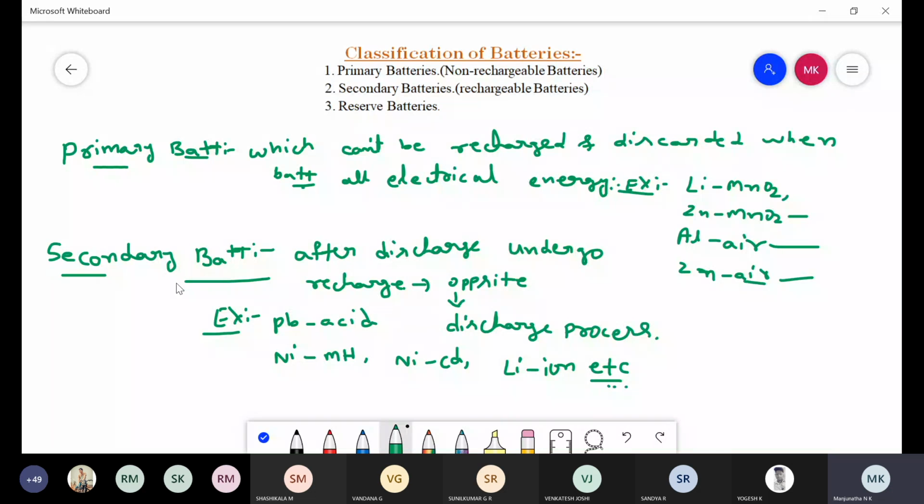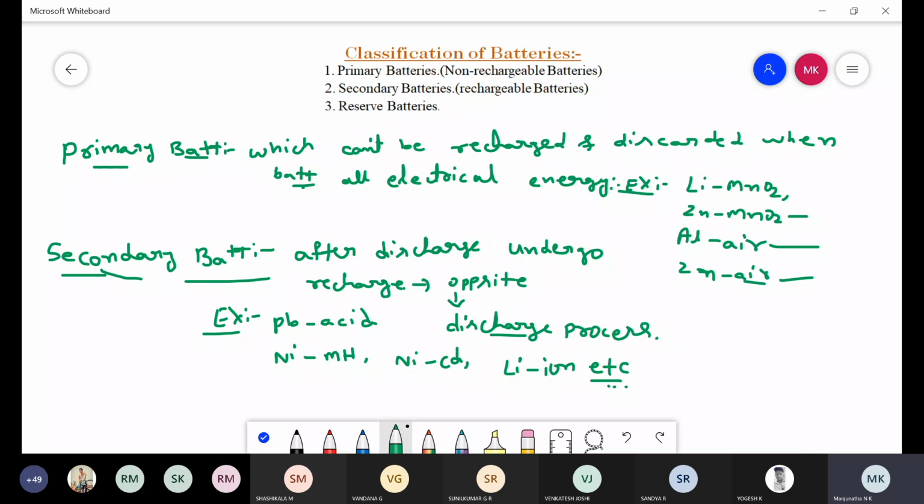Coming to the secondary batteries, these are the batteries which after discharge undergo a recharge process in the opposite direction of the discharge process. Whatever battery is subjected to a discharging process and then recharged using electrical energy in the opposite direction to the discharging process is called a secondary battery or rechargeable battery. For example, lead acid battery, nickel metal hydride battery, nickel cadmium battery, lithium ion batteries.